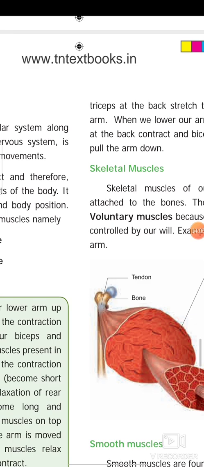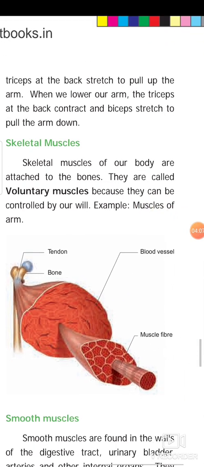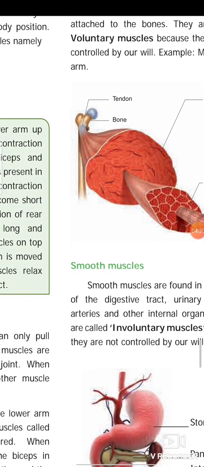What are skeletal muscles? Skeletal muscles of our body are attached to the bone. They are called voluntary muscles because they can be controlled by our will. Example, muscles of arm. Smooth muscles. Smooth muscles are found in the walls of the digestive tract, urinary bladder, arteries and other internal organs. They are called involuntary muscles because they are not controlled by our will.